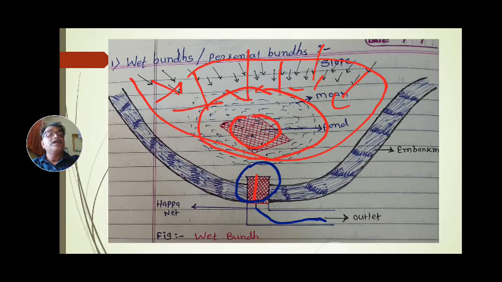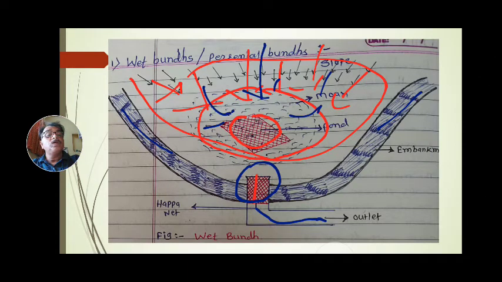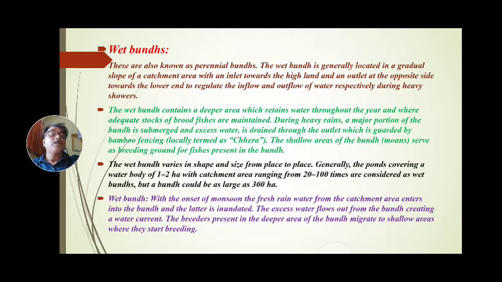And this bund is nothing but the wet bund. There is embankment on three sides, and on one side is the upper catchment area where water rushes and is stored in this low lying area, which is called the bund, the wet bund. Wet bunds are also known as perennial bunds.